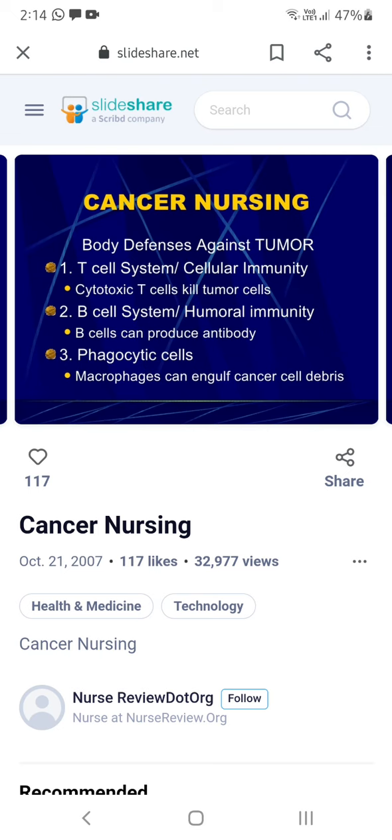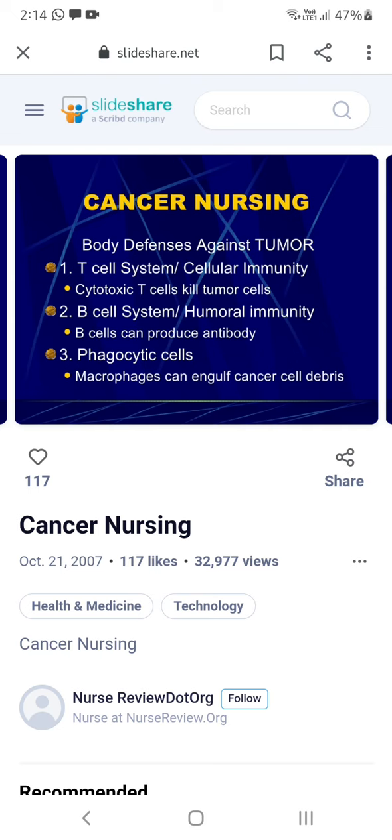And body defense: if any bacteria or virus enters, our body has its own good immune system. Like that, if cancer cells enter our body, how does our body protect itself? Body defense against tumor: you all know that our body has the T cell immunity system.